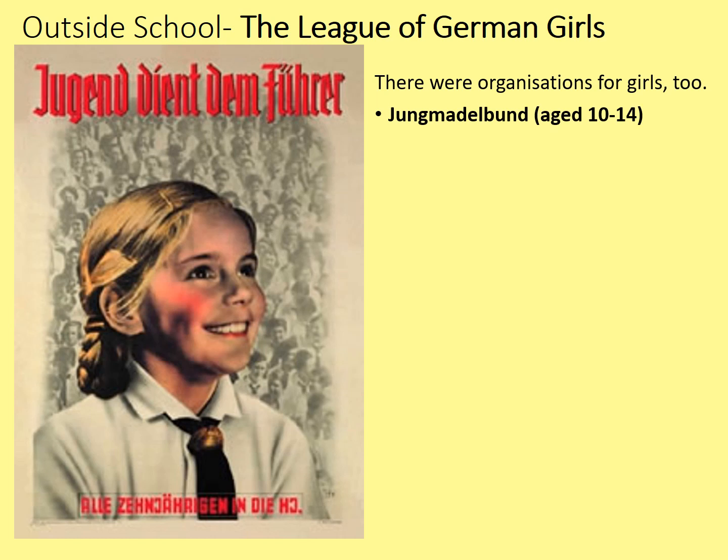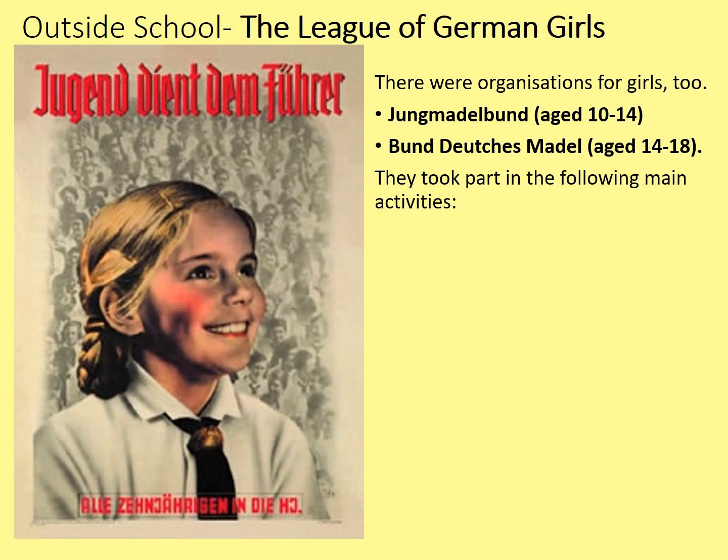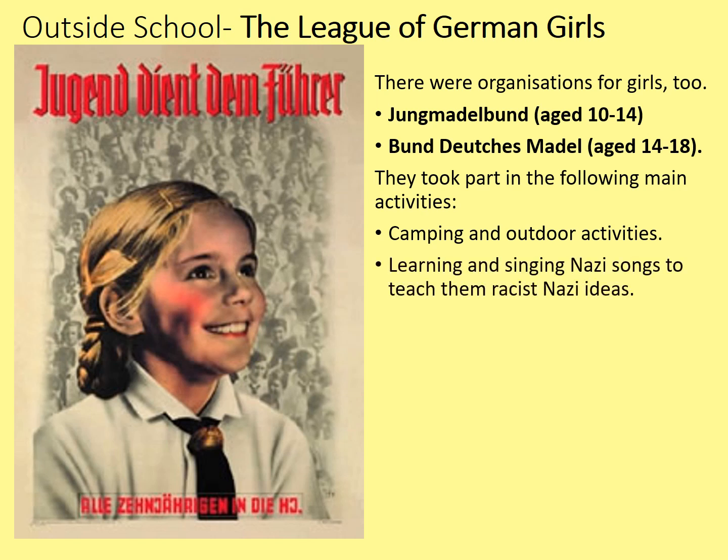The Jungmädelbund for girls aged 10 to 14, so this is the League of Young Girls, and the Bund Deutsches Mädel for girls aged 14 to 18, which means the League of German Girls, sometimes shortened to BDM. They took part in the following main activities: camping and outdoor activities, although it should be said that there was less of this than the boys enjoyed. Learning and singing Nazi songs to teach them racist ideas, same as the boys did.